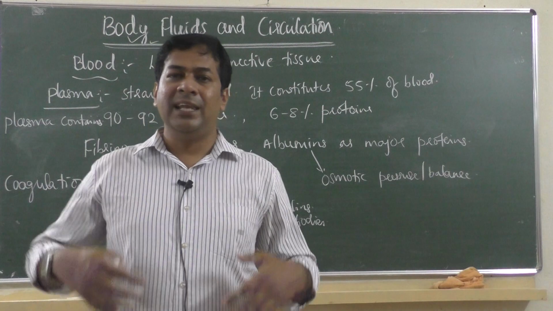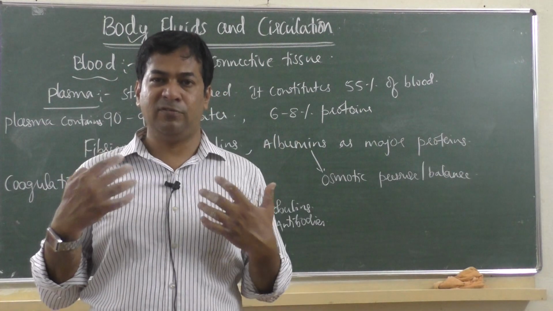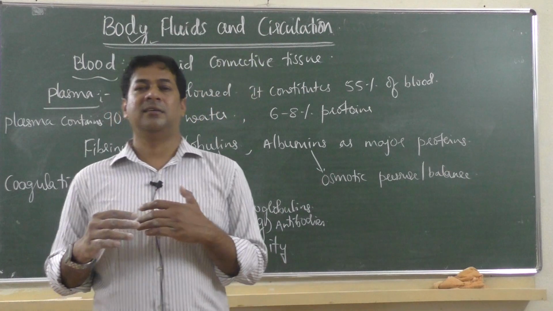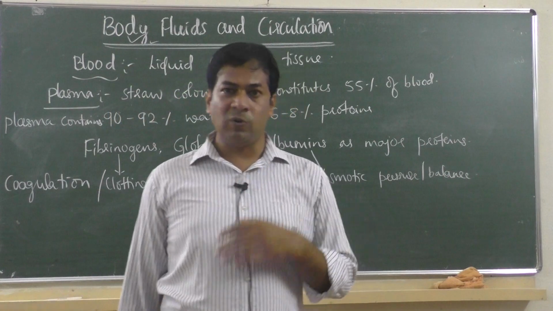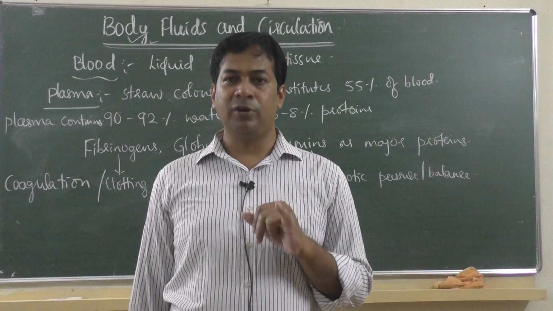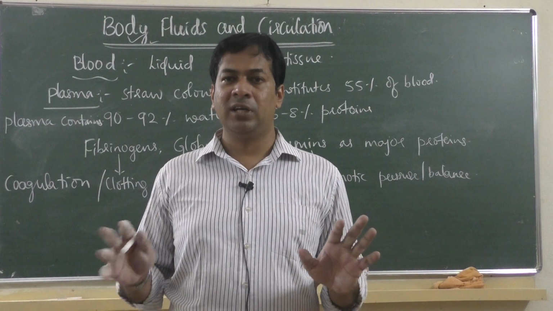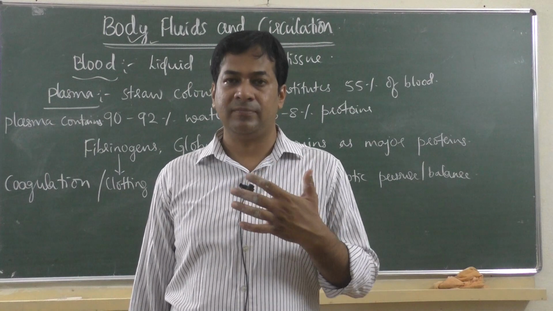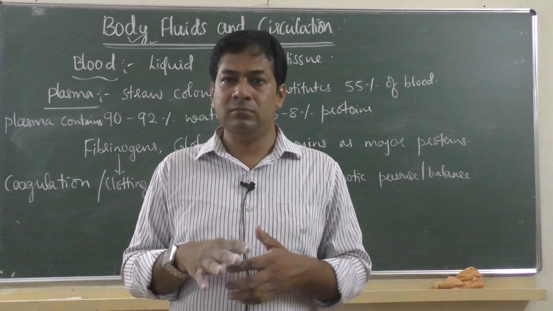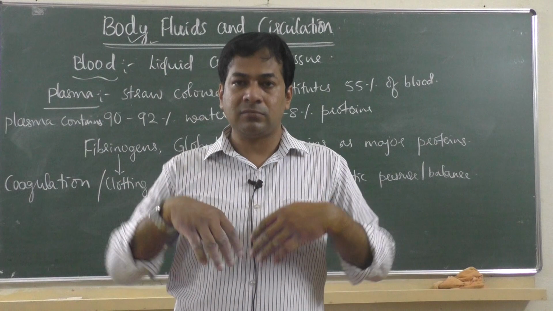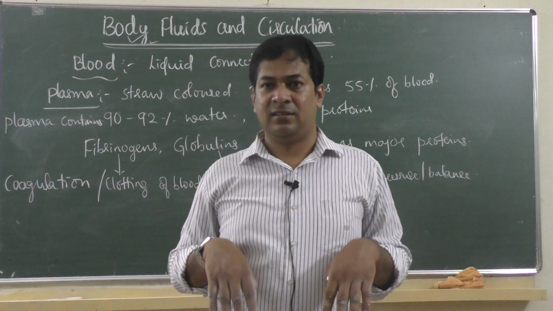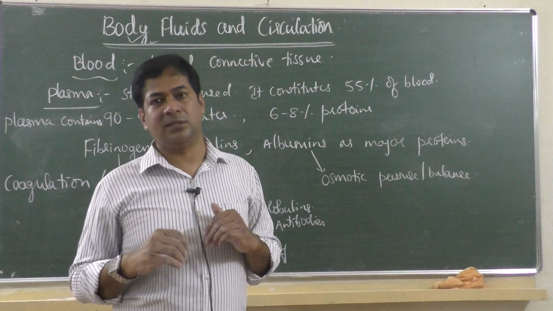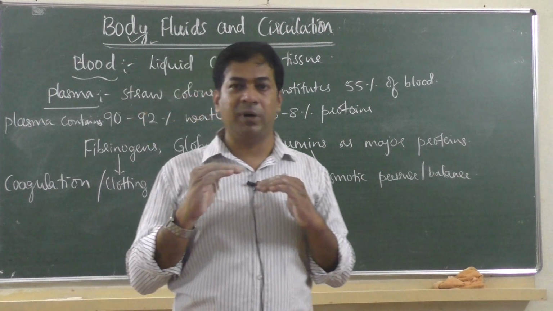Osmoregulation means the fluid content of our body will be in a balanced state. For example, when you urinate, water is lost from the body, then we feel thirsty and we drink water, so that we regain the lost water. That is how body fluid is balanced.